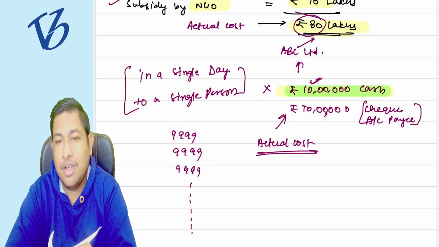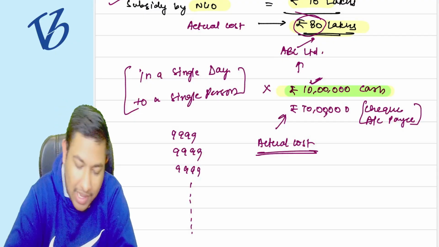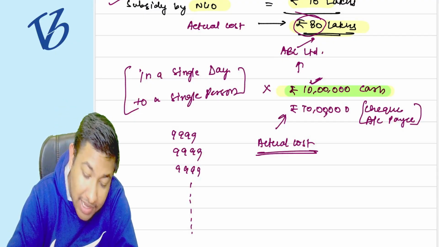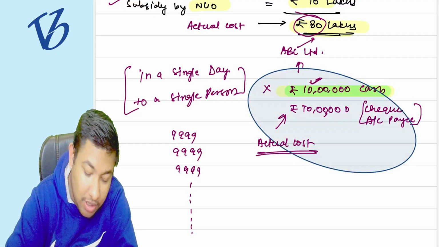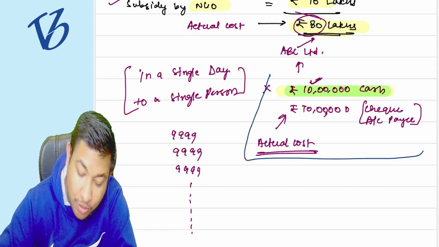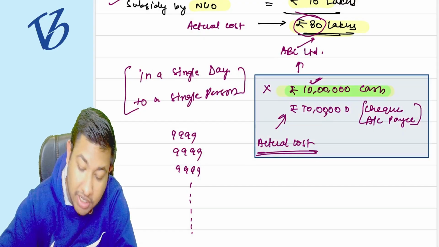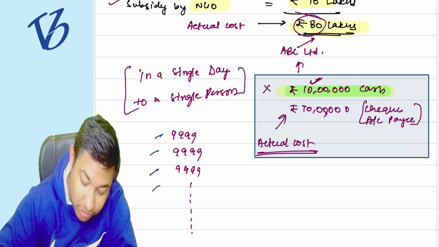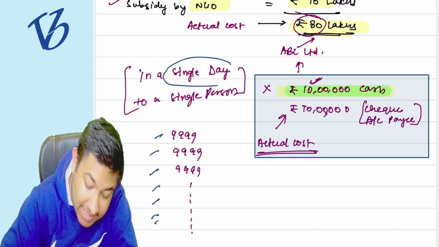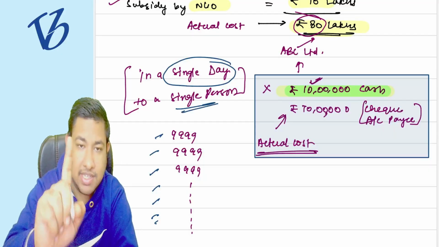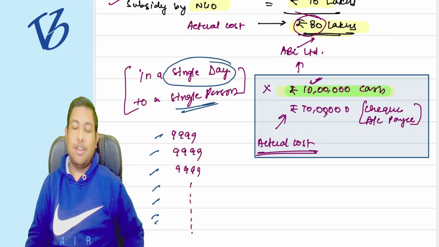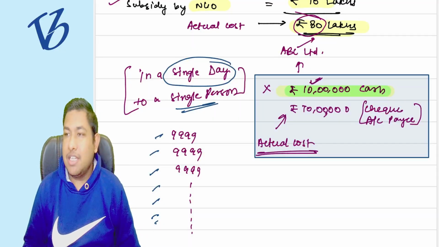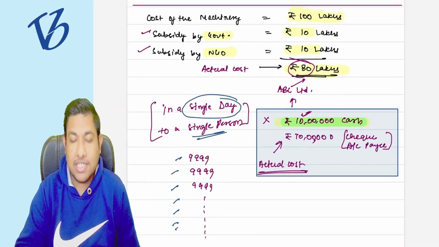The actual cost is going to be the whole 80 lakh rupees. Why? Because no condition is violated, as I am not paying more than 10,000 rupees in a single day. I am paying a single person, that is correct, but not in a single day. Understood the nitty gritty of this particular section?